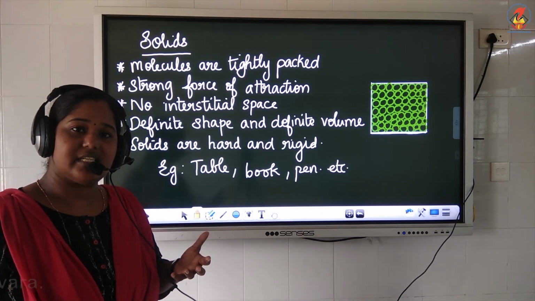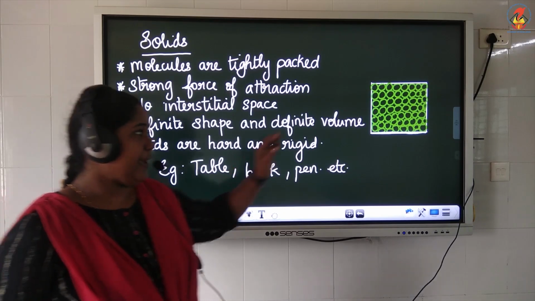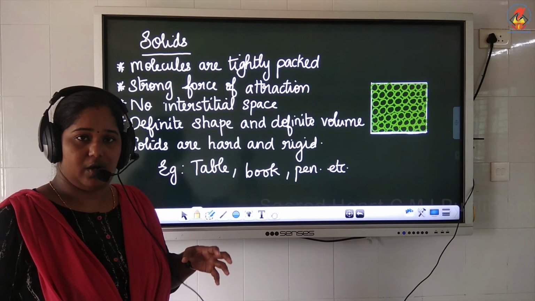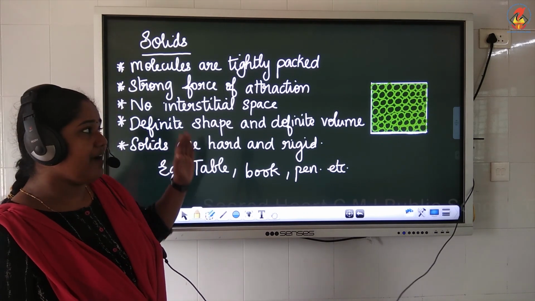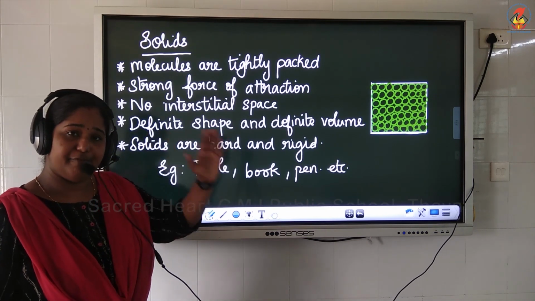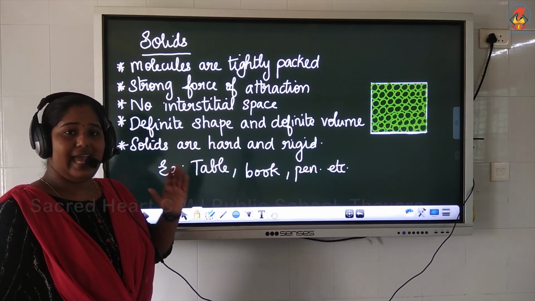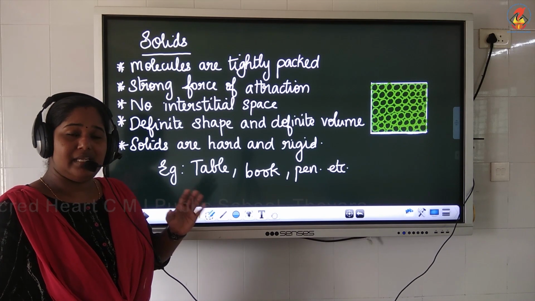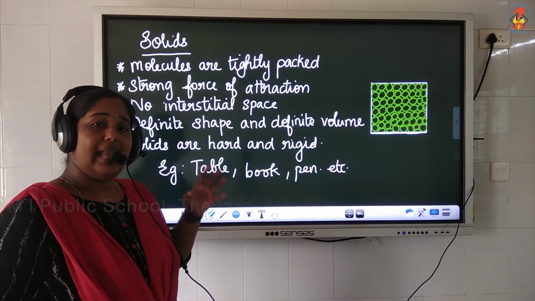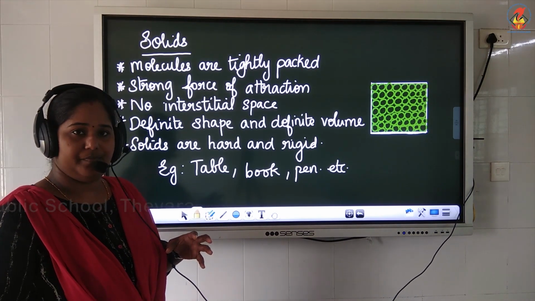What do you mean by interstitial space? It is the space between two molecules. Is there any space that you can see between molecules? No. So there is no interstitial space in solids. And solids have a definite boundary. As they are packed tightly, they have a definite boundary, which means they have a definite volume and a definite shape.